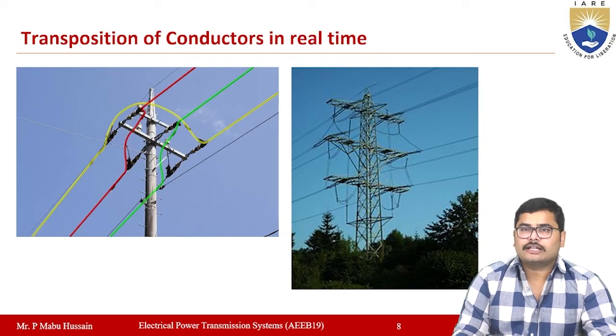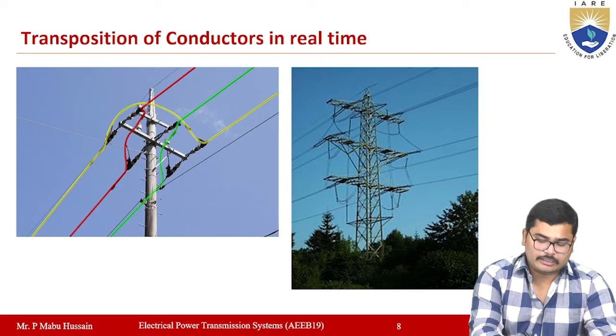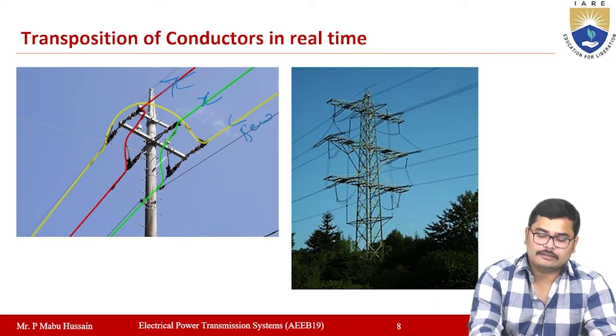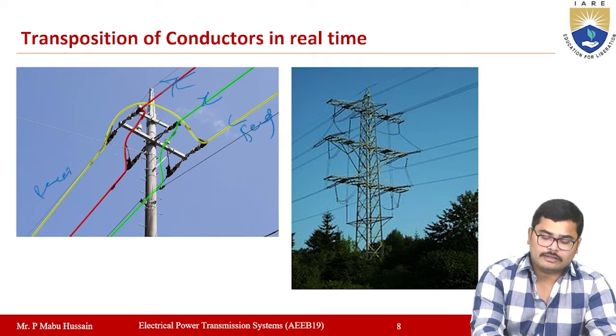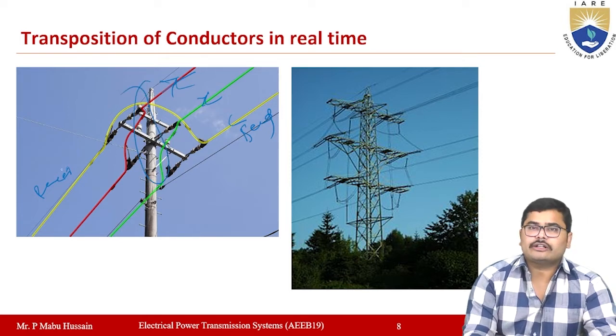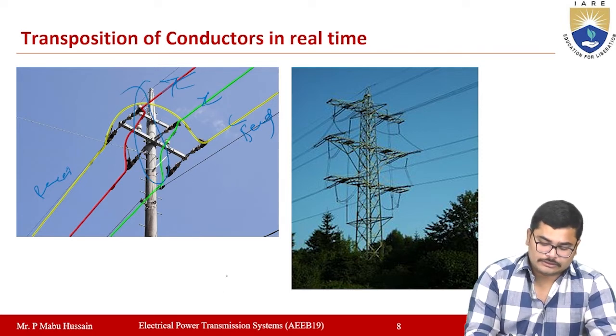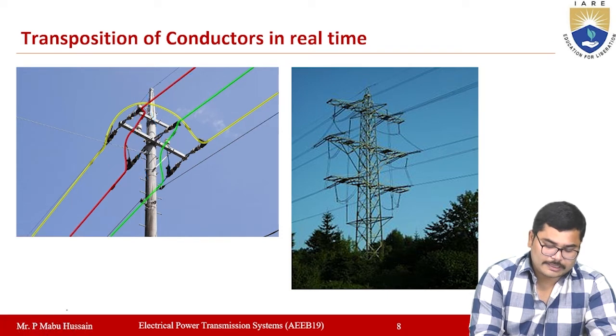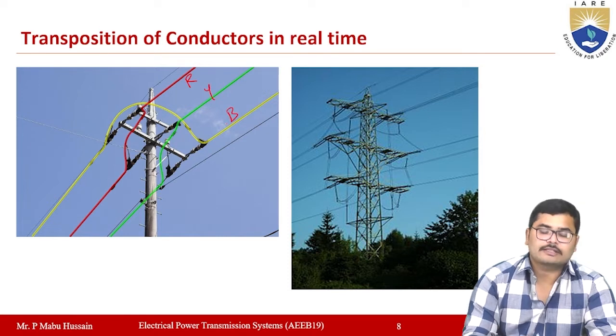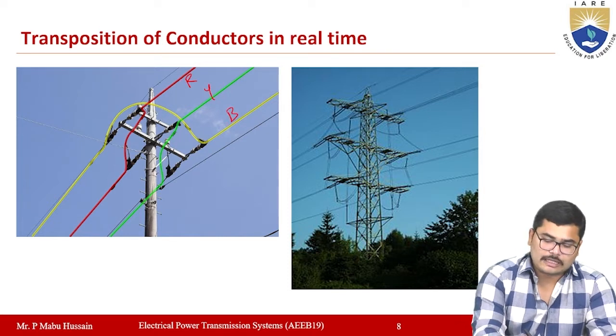Now, if you observe the transposition of conductors in real time, here are three conductors. At one end, let it be the sending end, and the other the receiving end. Now at this tower, we are transposing the conductors. If you mark the letters here, it is R phase, Y phase, B phase. Now this R phase is going to this next position, and Y phase is going to here, and B phase is going to here.